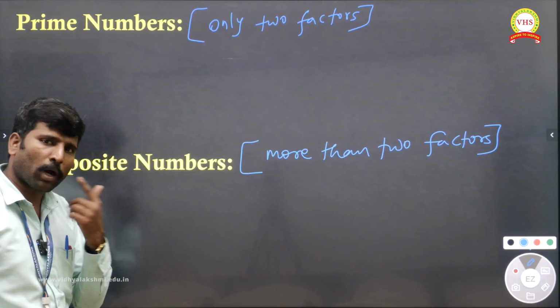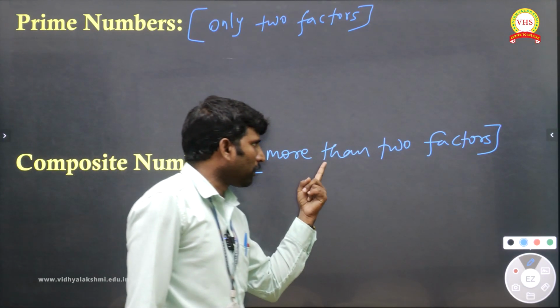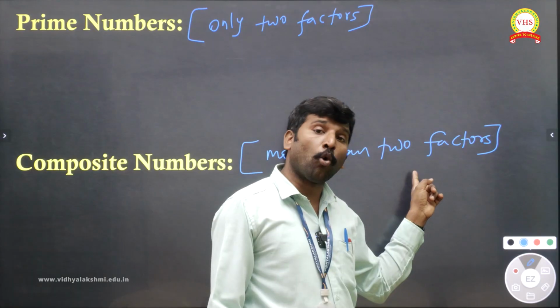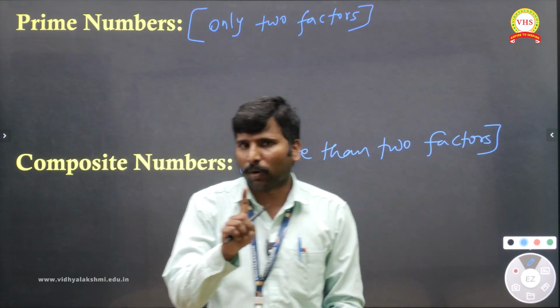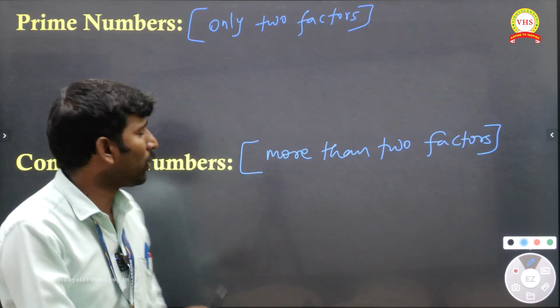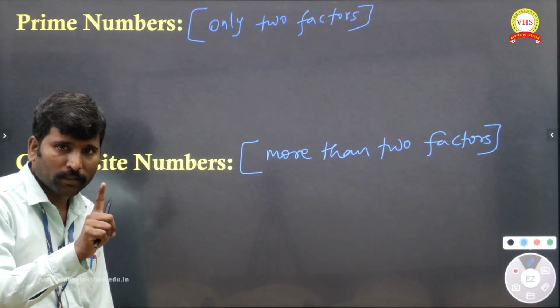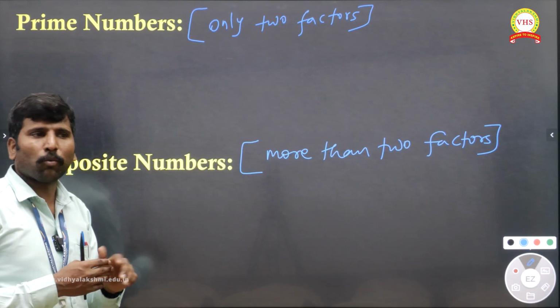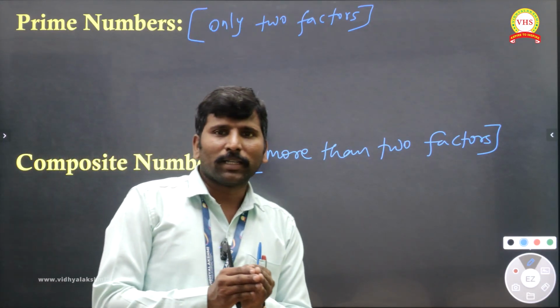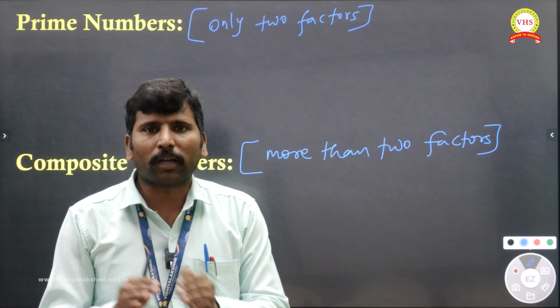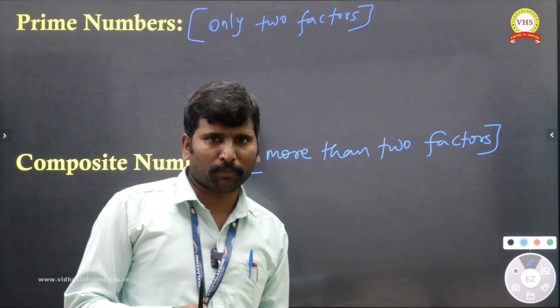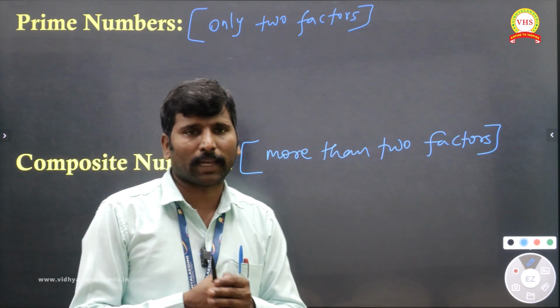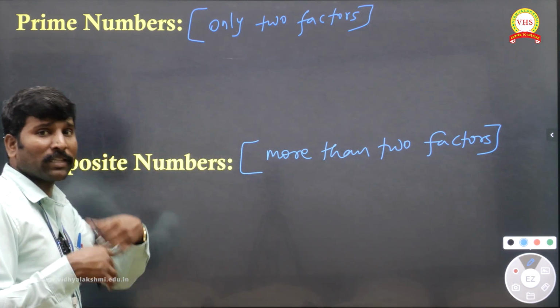Whether it belongs to composite, let me check. Composite should have more than 2 factors, but number 1 contains 1 factor. So number 1 will not come under prime or composite. Number 1 is neither prime nor composite. Very important, they may ask in the MCQ.